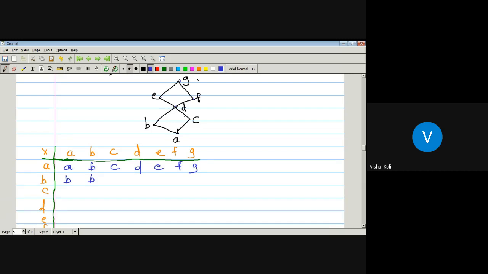But which one is the least among all four elements, that is E, F, G and D? D. D is the least. Now, what is B join D?